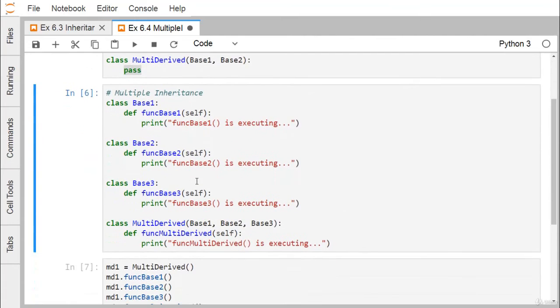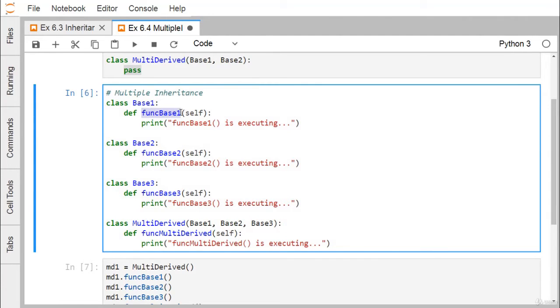So let us go for another example here. Here we have class base 1, which has only one method, that is function base 1. These are the required print statements to be executed. And here we have class base 2, with only one function, that is function base 2, and this will get executed. And in base 3, we have only one function inside it, function base 3, and the respective print statement is mentioned.